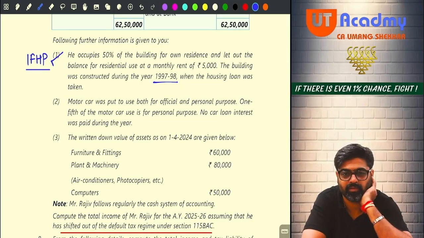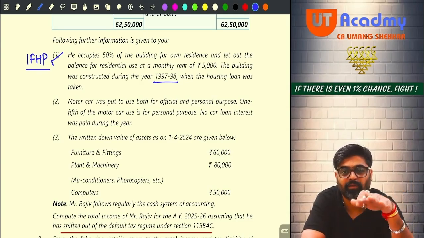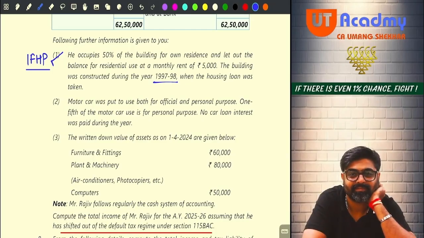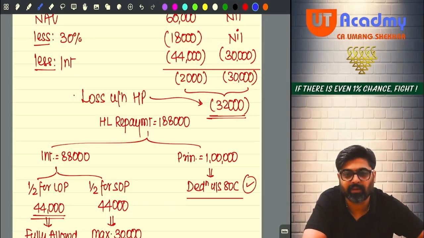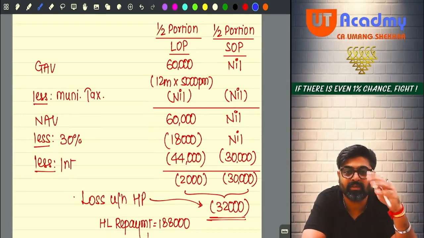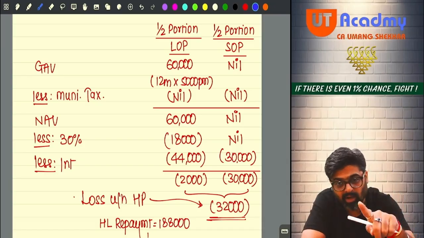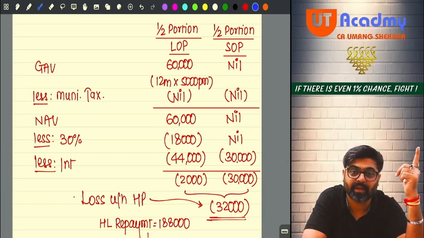Half property is what? Let out. And half is self-occupied, no? I would have told you half is self-occupied for business purpose. Wait. Now your house property head will change. Only the let out portion will come. The half portion which is used in business will not come in the house property head. And any interest regarding that half portion which is used for business will be claimed under the PGBP head.